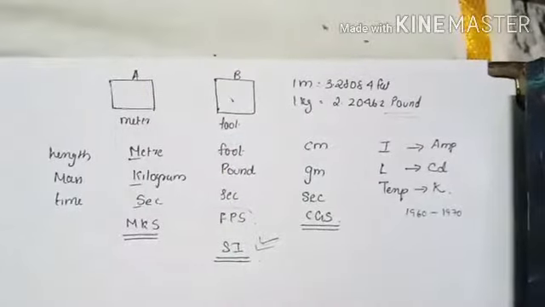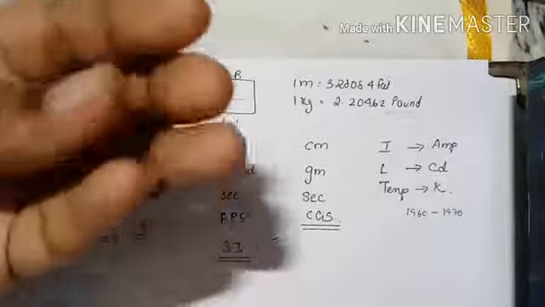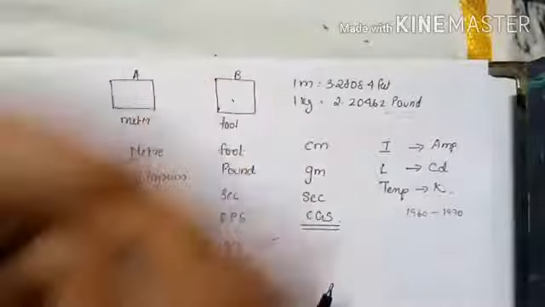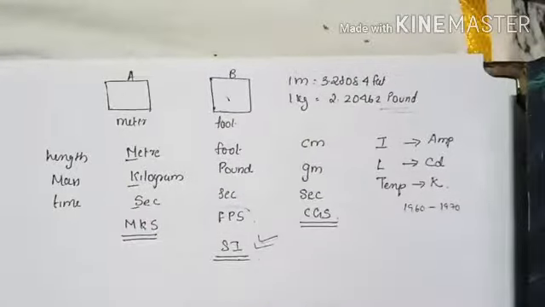The end thing is you require to purchase a physical quantity of a given correct mass or weight or length. If you don't know how to tell the other person how much you want, how can you purchase it? I hope you understood. Now we are going to the next section.